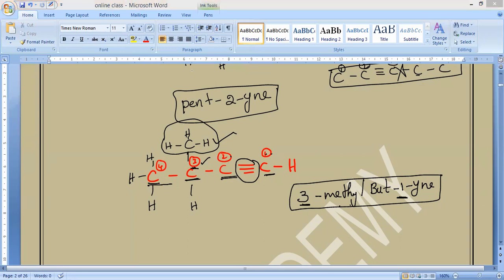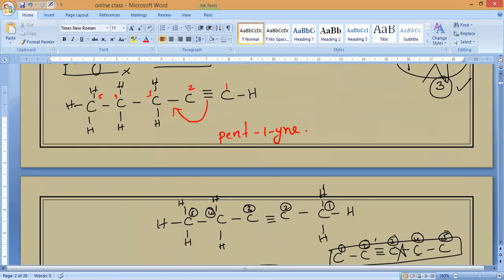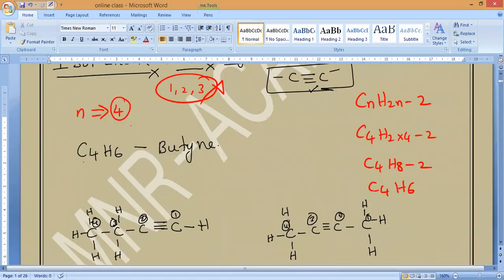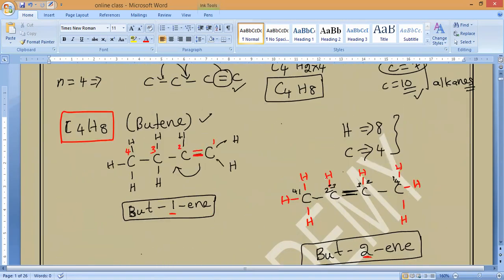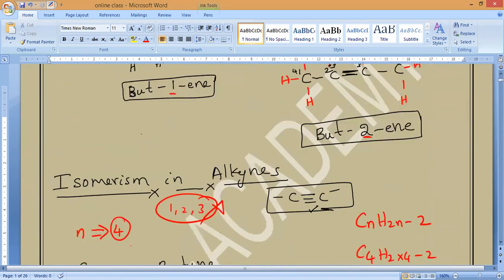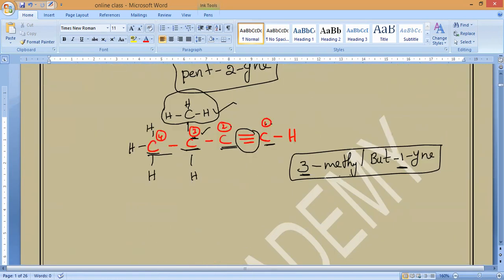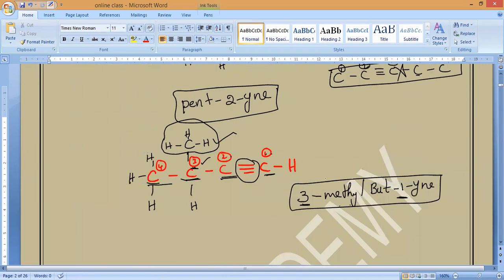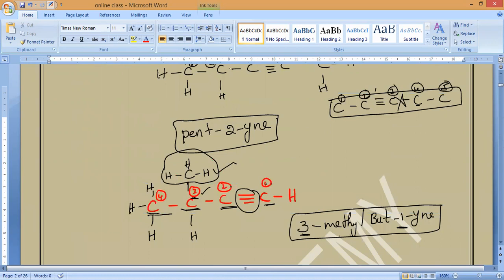Are you clear, everyone? Please all of you note this: 3-methylbut-1-yne. So like this, we need to write isomerism in alkynes and isomerism in alkenes. Isomerism in alkynes changes by changing the position of the triple bond, and in alkenes by changing the position of the double bond. Are you clear, guys? Please write it till here, then we'll proceed further.